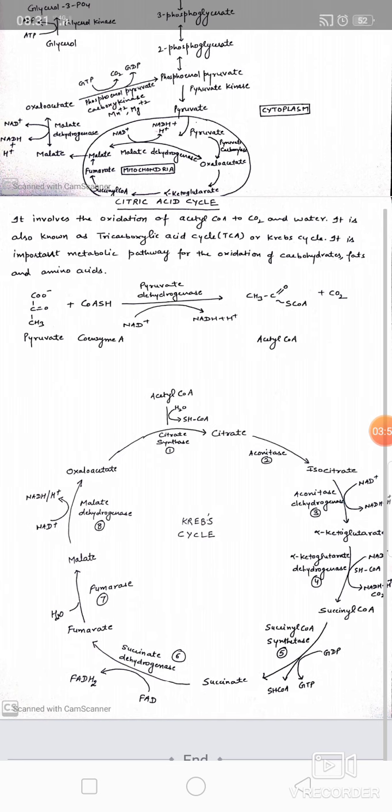This is followed by succinate, fumarate, malate and oxaloacetate by different enzymes in the Krebs cycle.